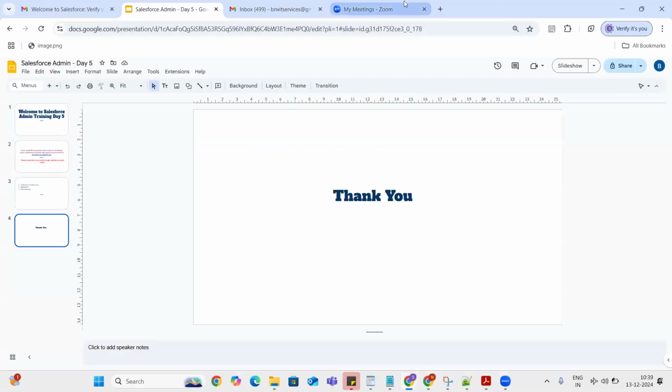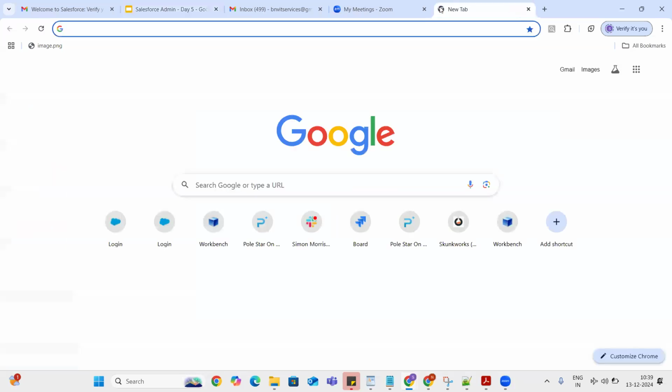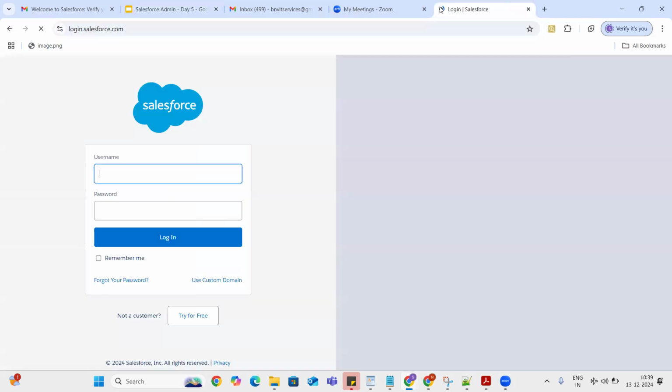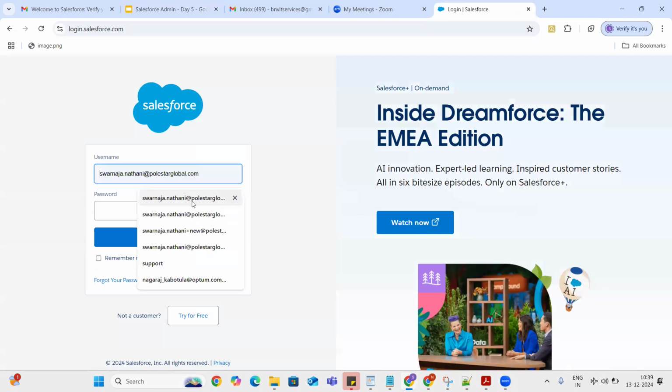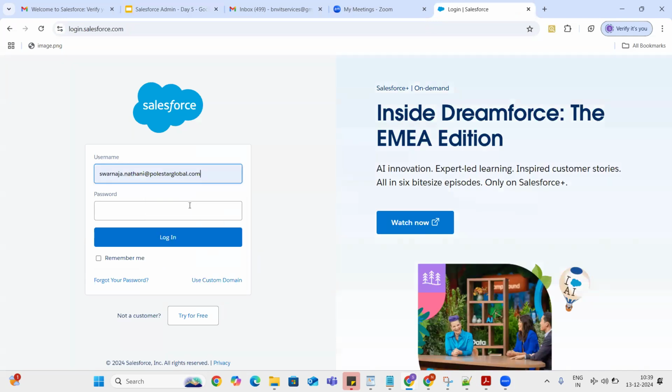Okay. Let me just log into my org, and we'll show you what is model, what is view, and what is controller in Salesforce.